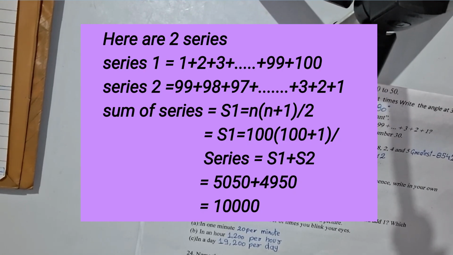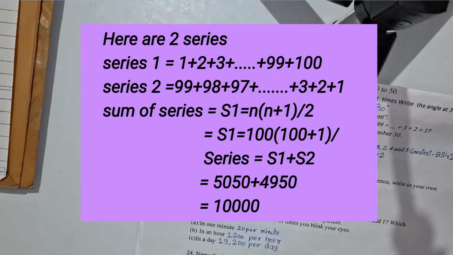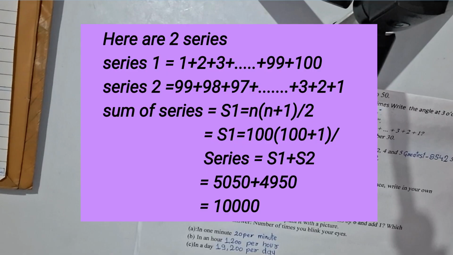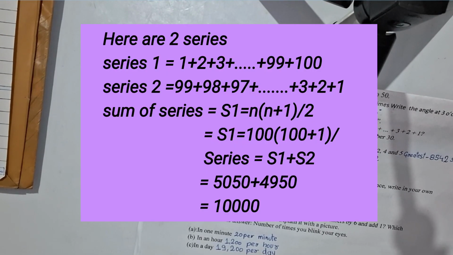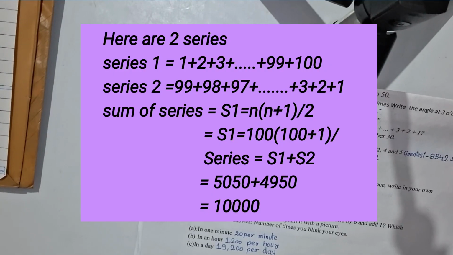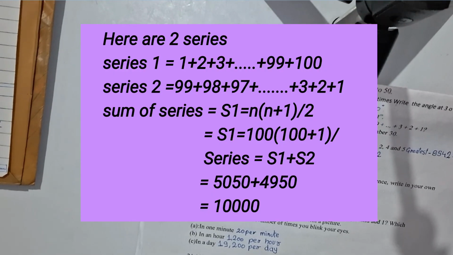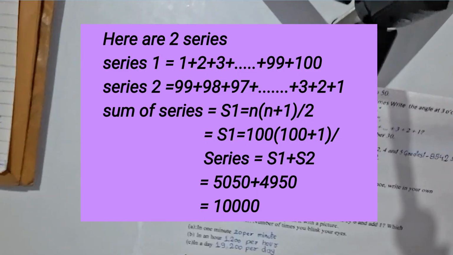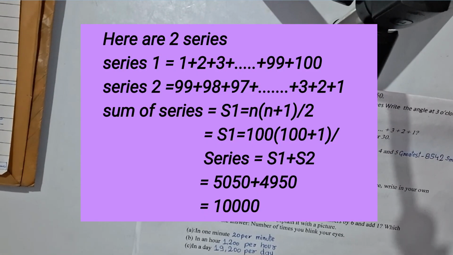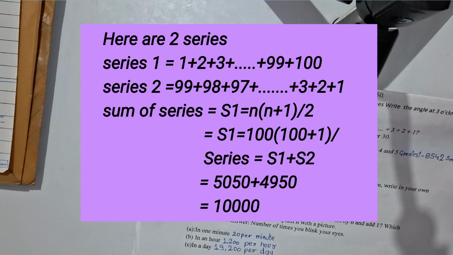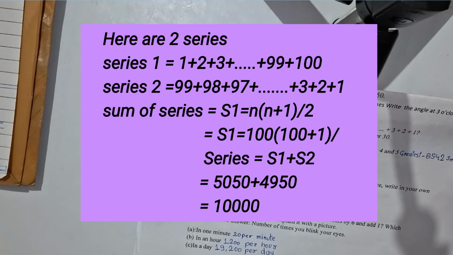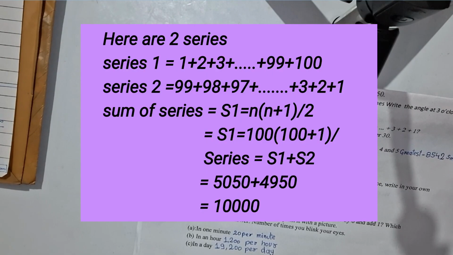So it would be series 1 equal to 100 into n plus 1. So both the numbers are 100, so n plus 1 equals 101. So it would be series 1 equal to 100 into 101 upon 2. So 100 and 2 would divide and the number would be left with 50. So it would be 50 into 101. It would be 5050.